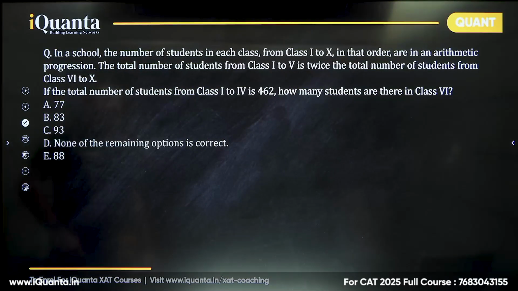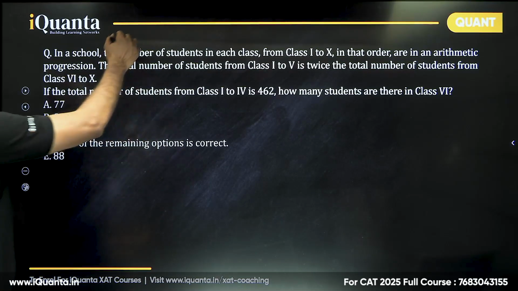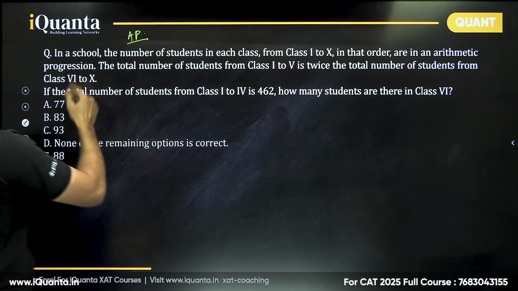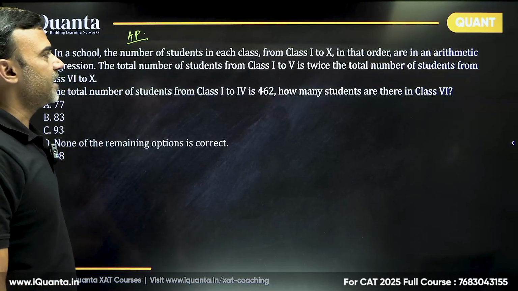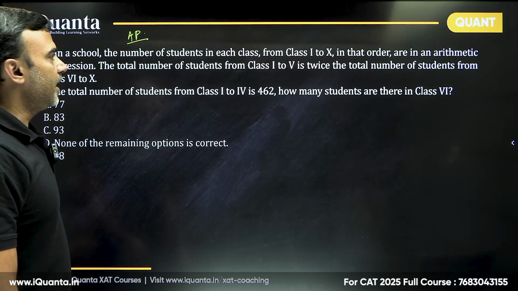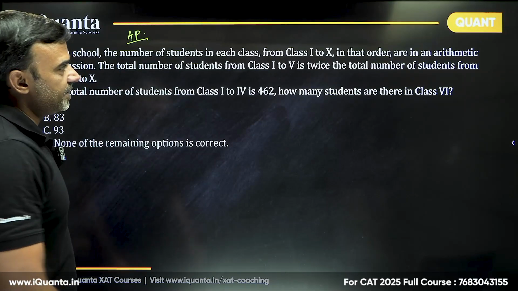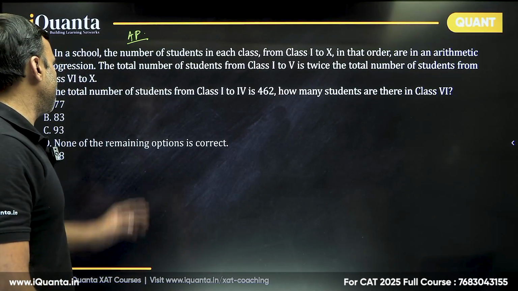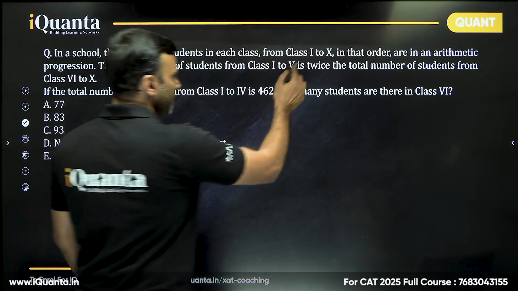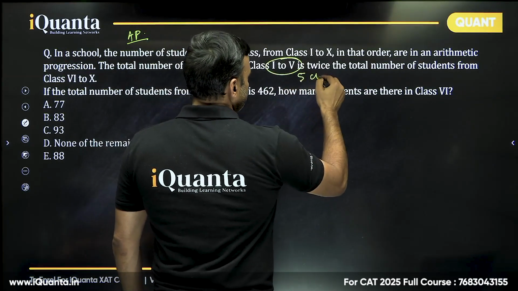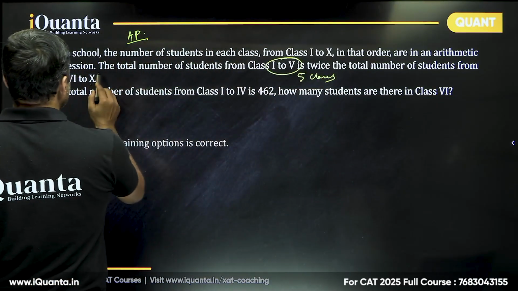Now this is a simple question on arithmetic progression, so we'll follow the very basic concept. In a school, the number of students in each class from class 1 to 10, in that order, are in arithmetic progression. The total number of students from class 1 to 5 is twice the total number of students from class 6 to 10. So this is 5 classes and this also is 5 classes.